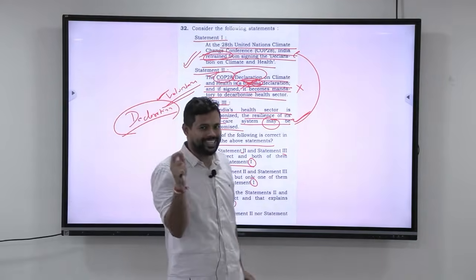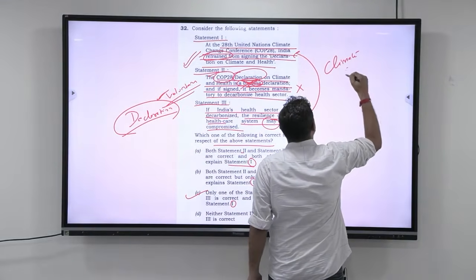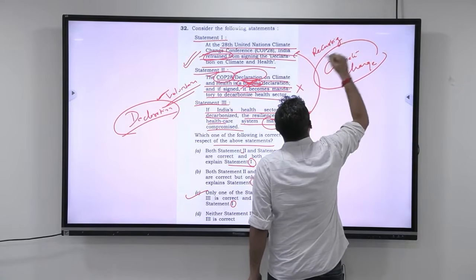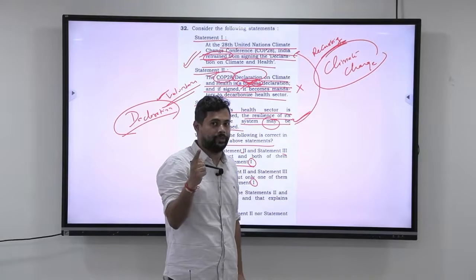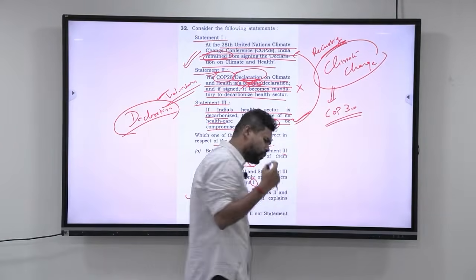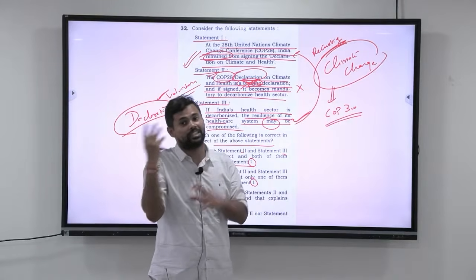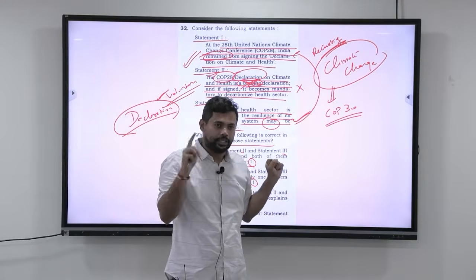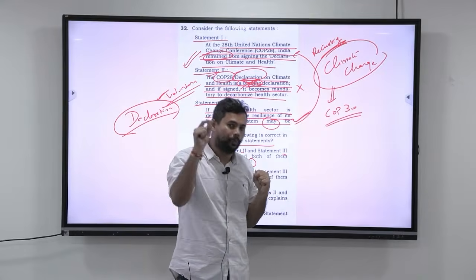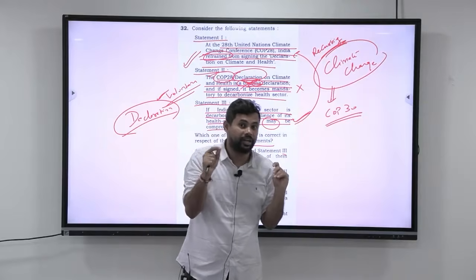But overall, a sincere candidate preparing for the exam will always know that climate change is a recurring theme in UPSC Prelims. There will always be one question on climate change, and if there is any COP, for example, if you are writing this time, COP 30 becomes very important. You should understand COP 30 in and out. You cannot say, sir, I had only studied this much and they asked that much. When you know that one thing is a recurring theme, it becomes your responsibility to prepare in depth on it. That is the learning you have to take away.